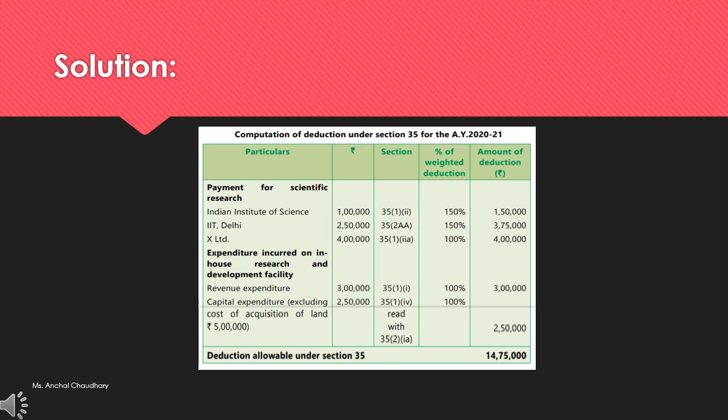Then in capital acquisition, it was mentioned that out of 7 lakh 50,000, the cost of acquisition of land was 5 lakh. So here we will count only 2 lakh 50,000 as your capital expenditure. So that will be allowed at 100% as deduction. So here the total deduction allowable under section 35 will be 14 lakh 75,000. So students, you have to solve the question like this whenever it comes to scientific research, if expenditure is incurred on scientific research or any kind of research which is covered under section 35.